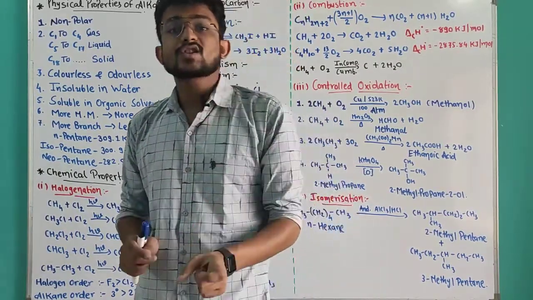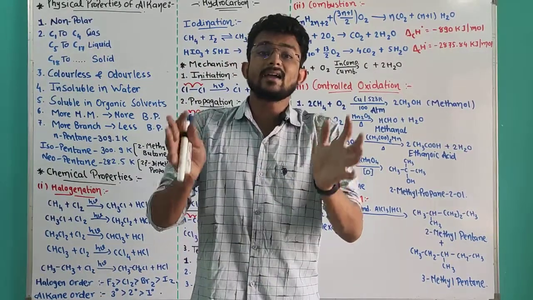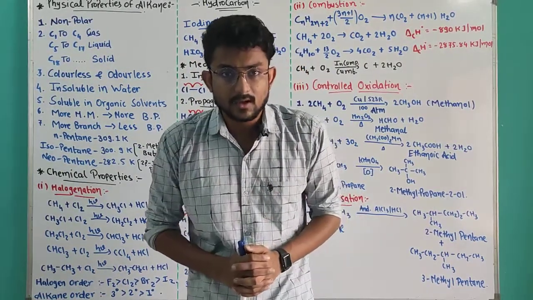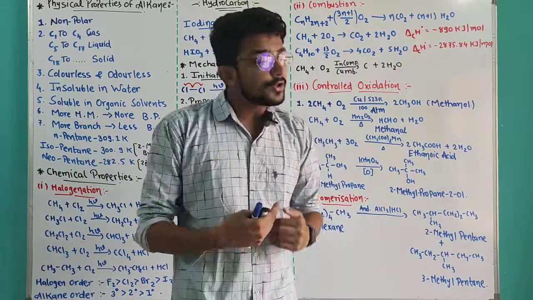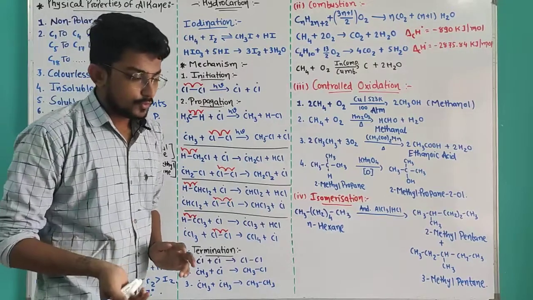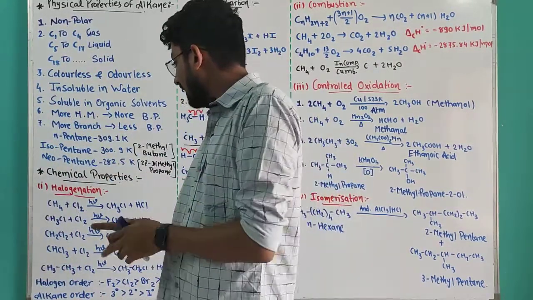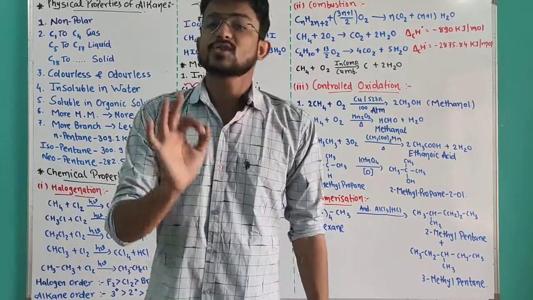Among them, nitration and sulfonation are only available for higher carbon compounds, so we are not going to study that here. So in the substitution reaction, we have only halogenation to study.